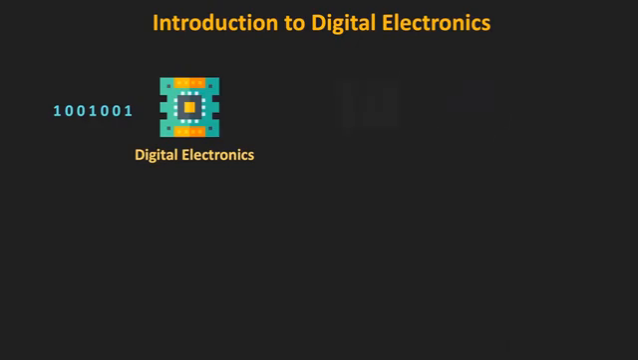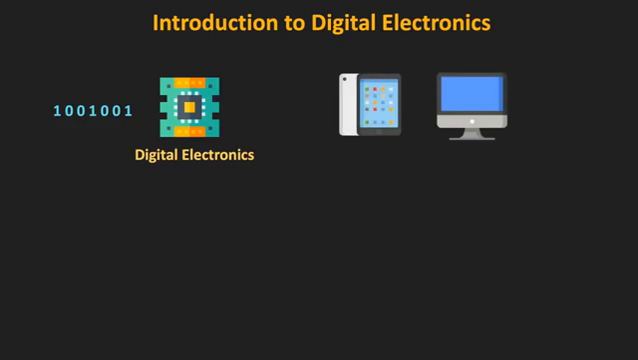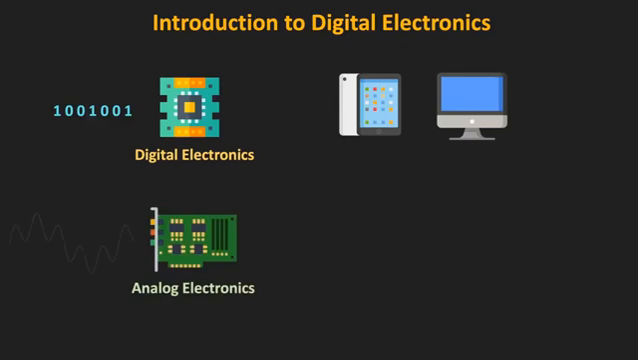So the smartphones, personal computers, and many communication equipments which we are using in our day-to-day life are examples of it. On the other hand, analog electronics is a field of electronics which deals with analog signals. The amplifiers, timing and wave shaping circuits are examples of analog circuits. Before understanding digital electronics, we should first be very clear about analog signals and digital signals.